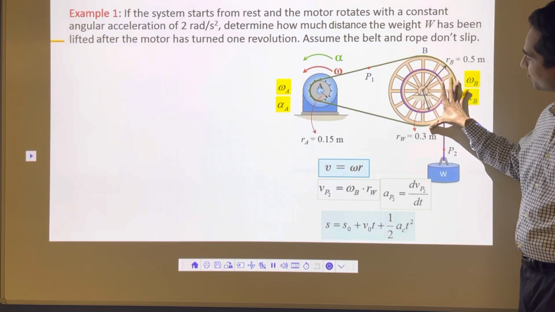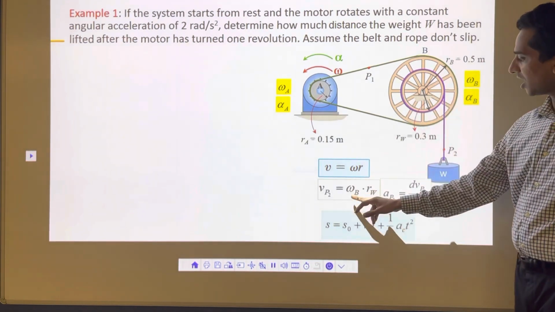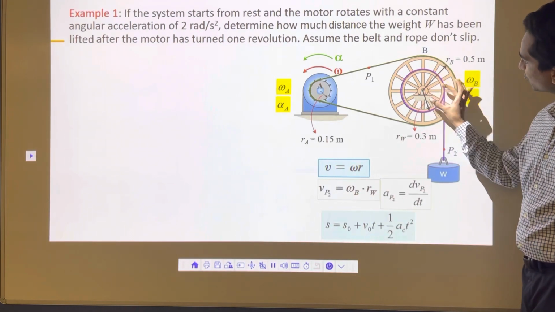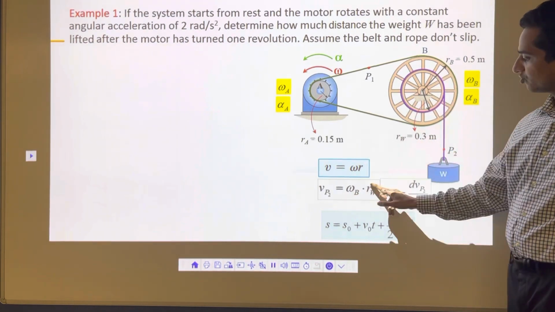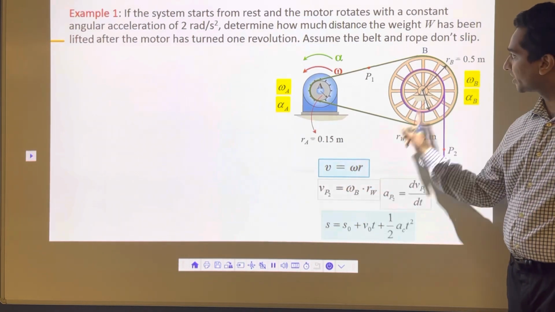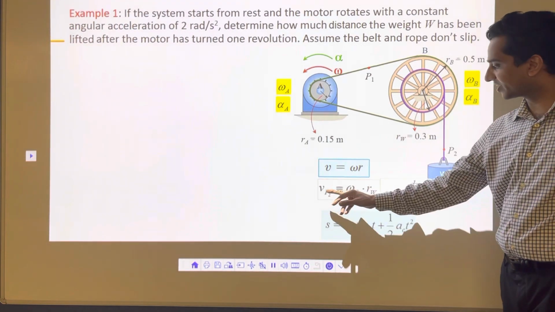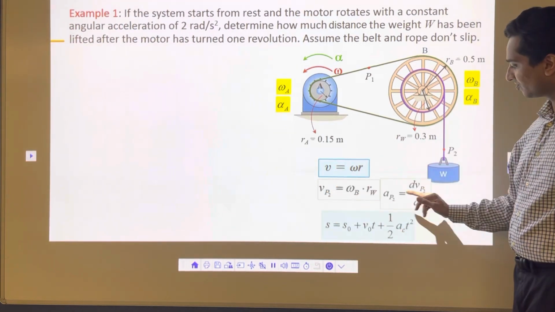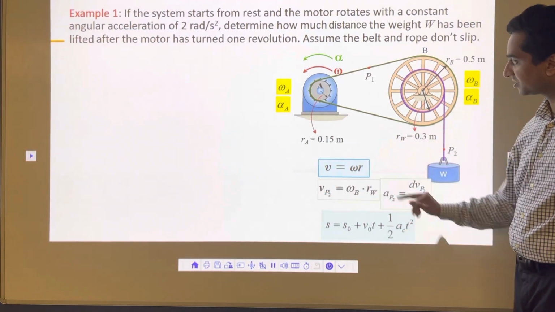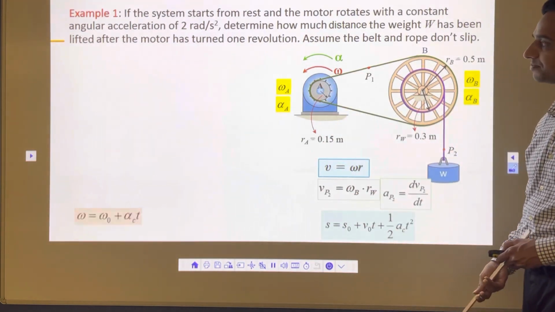And that same speed will be for the small wheel, because it's the same thing. So omega B into this smaller radius 0.3. We need omega B. Omega B is this big wheel's speed. That's v equal to omega r. So the idea is to find out velocity, then find out acceleration, put that acceleration here, then calculate time, and find out the distance traveled. That's how we solve the problem.